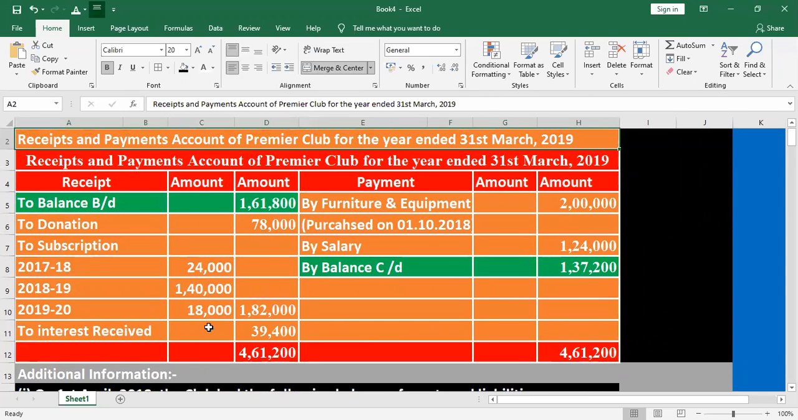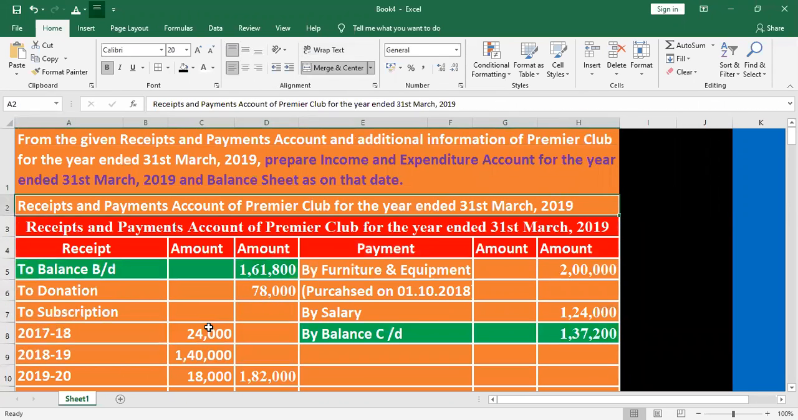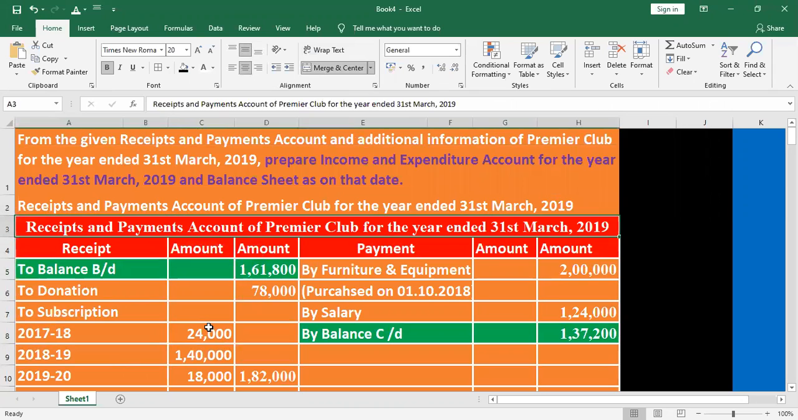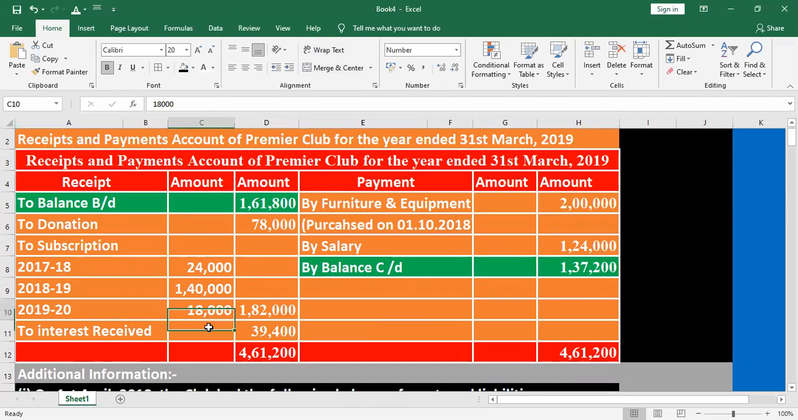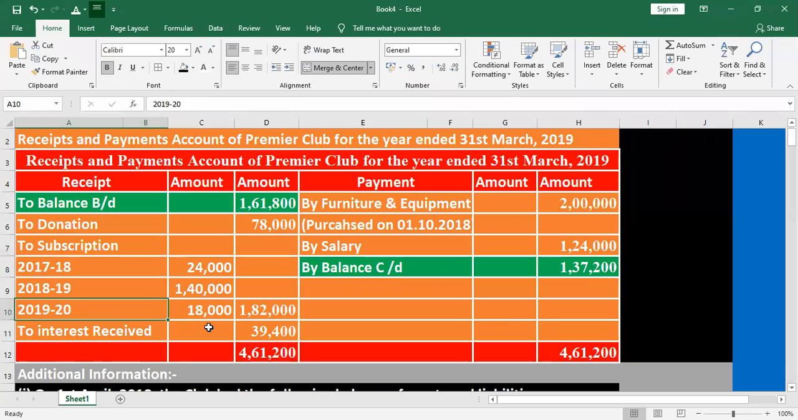The second working will be to prepare the income and expenditure account with the help of the receipt and payment account. How do we find out here? Donation, a normal income, will be considered. Subscription will be considered. But what is the rule? Income and expenditure account is on an accrual basis.